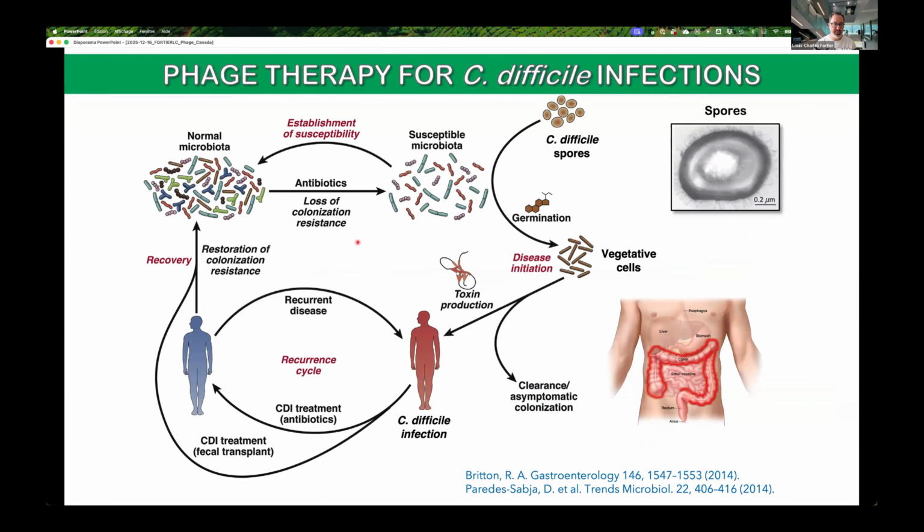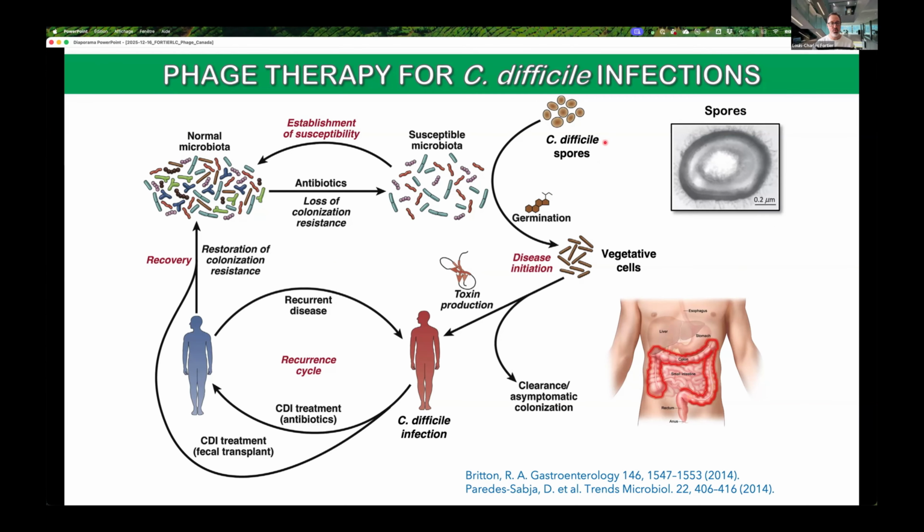You have to know that C. difficile infection occurs in individuals that have a disrupted microbiota. For those who are not familiar with C. diff, I will go through a quick overview of the cycle. People get infected by spores of C. diff that can be found in the environment, also in hospitals, of course. These spores need to germinate and colonize the gut to produce toxins and cause disease.